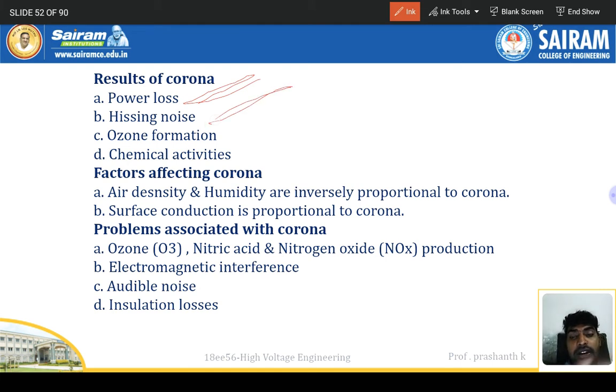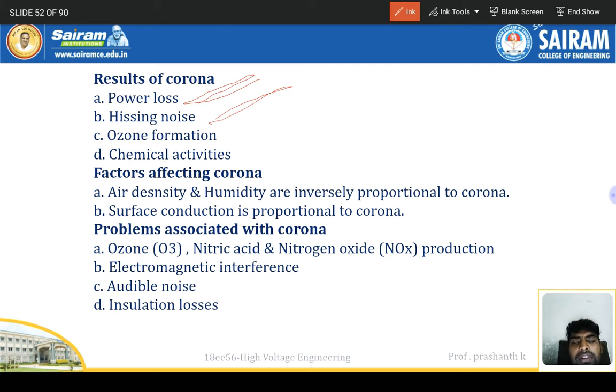Hissing noise. I think you might have seen it while traveling under the high voltage transmission lines. What happens? A hissing noise like sound will come, right? So that sound is called corona. And ozone formation, because the ionization process will occur; it depends upon the climatic and environmental conditions. So that's also very important.